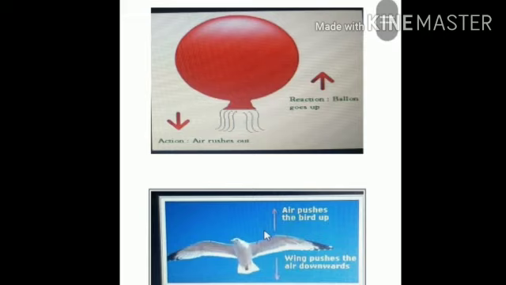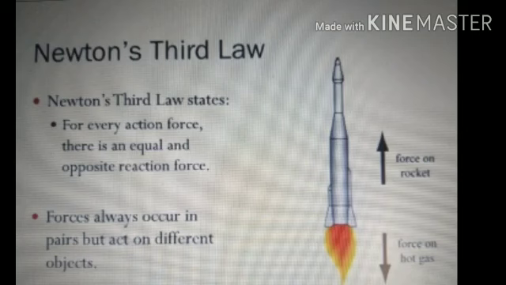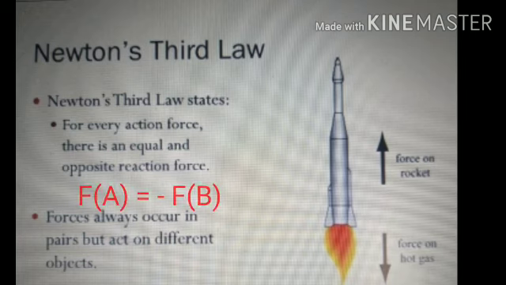So in our daily activities we have seen what Newton's third law is. Newton's third law states that for every action there is an equal and opposite reaction. For every action force, there is an equal and opposite reaction force. Say Fa is one force and Fb is the opposite force, then Fa equals minus Fb.